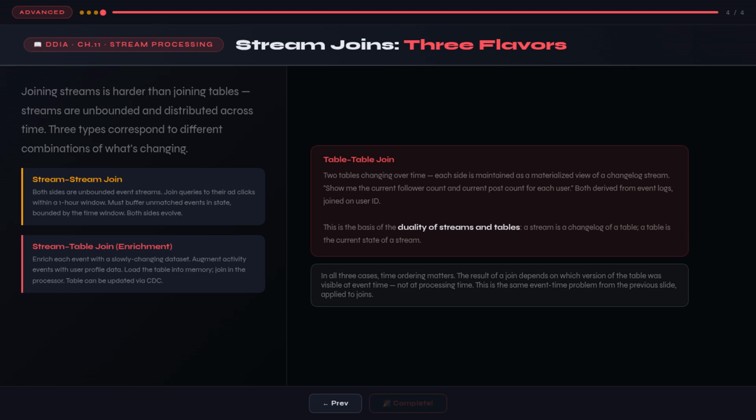Joining streams together is one of the most powerful and most misunderstood features in stream processing. There are 3 completely different types of stream joins, and they require different approaches. The stream-stream join is the most complex.